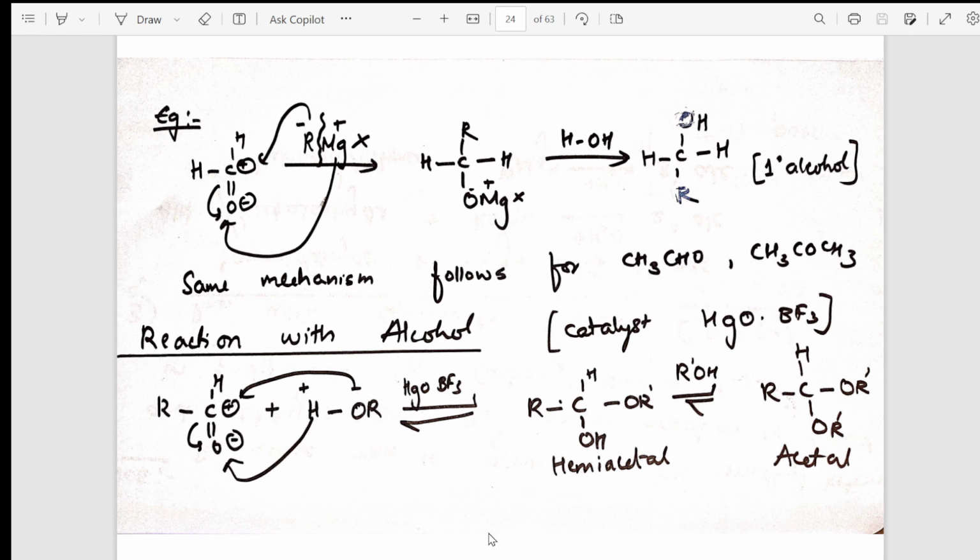So from there, the same mechanism follows for acetaldehyde. Here I have taken formaldehyde. Instead of that, you will be having CH3 here. Instead of H here, for ketones it will be one more alkyl group. The procedure is the same. The attack will be around the carbonyl group. After that, I have taken the reaction of alcohols. So gradually, I have taken formation of hemiacetals and acetals.